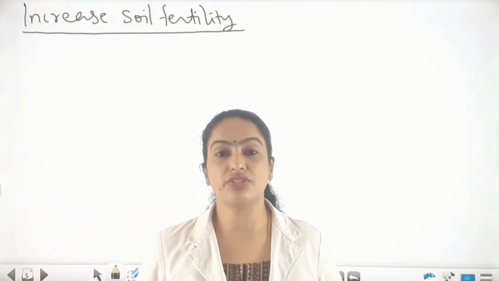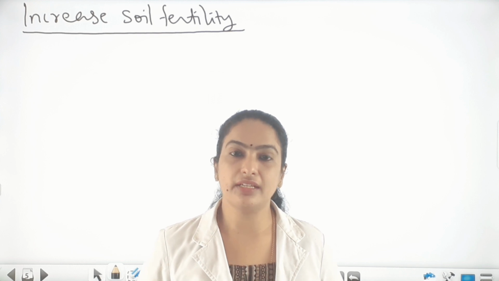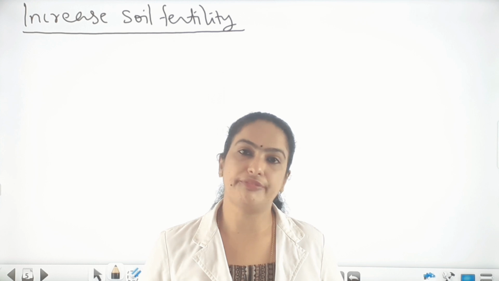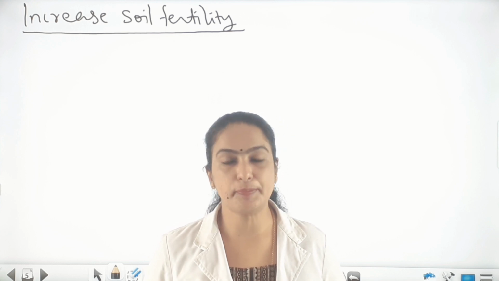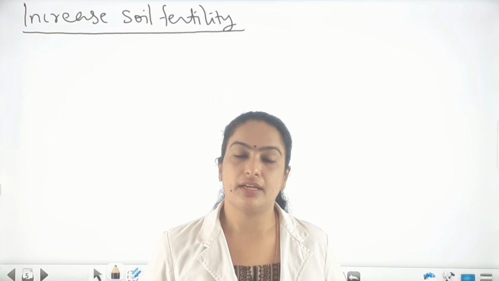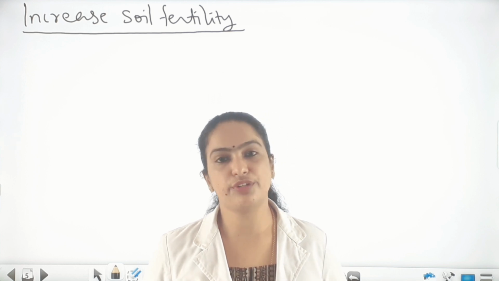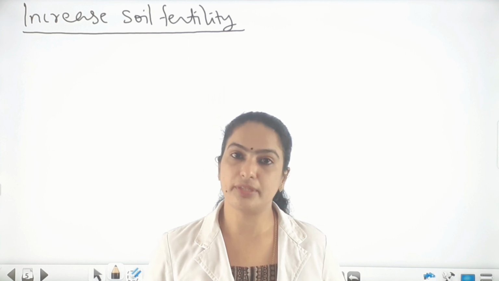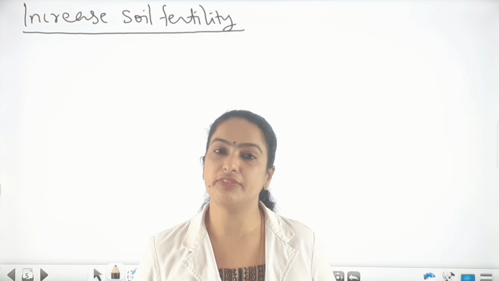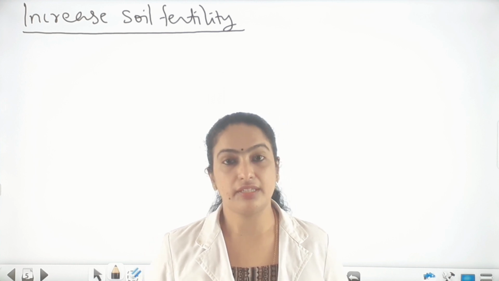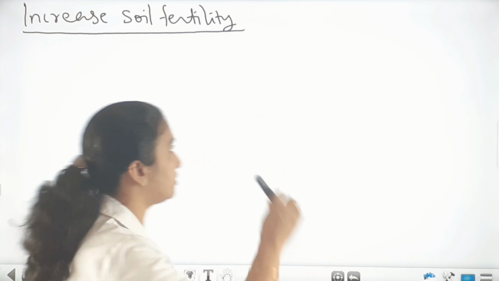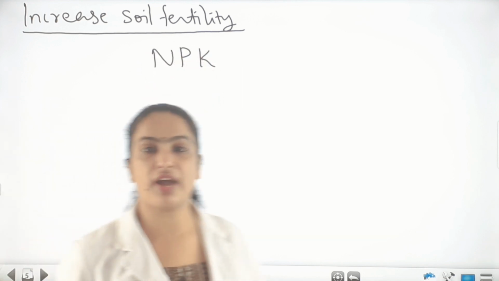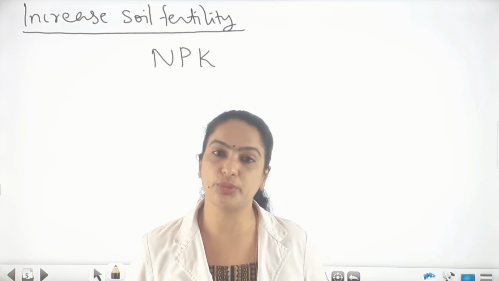Next we can see other usefulness. Some microbes are used to increase the soil fertility. The continuous use of nutrients from the soil by the plants causes a decrease in the amount of nutrients. The most important nutrients for the proper growth and development of the plants are NPK: nitrogen, phosphorus, potassium. These are the essential nutrients required by the plants.